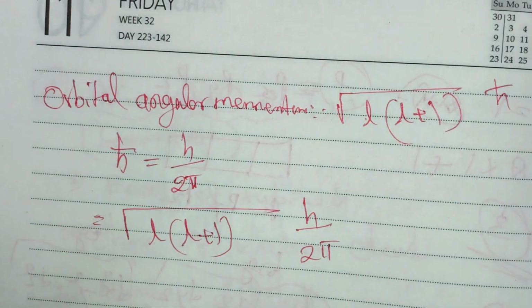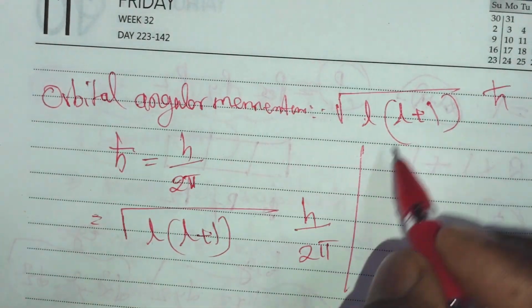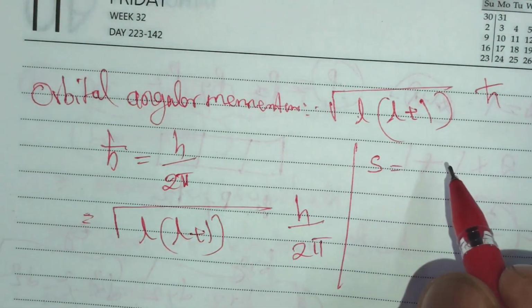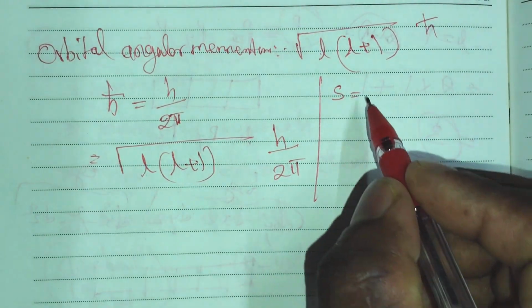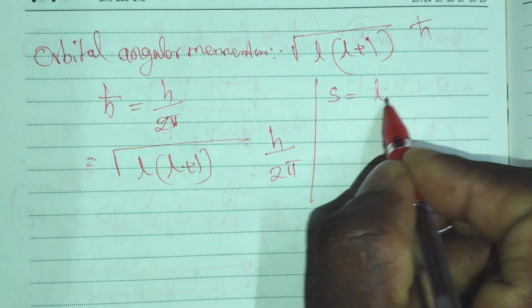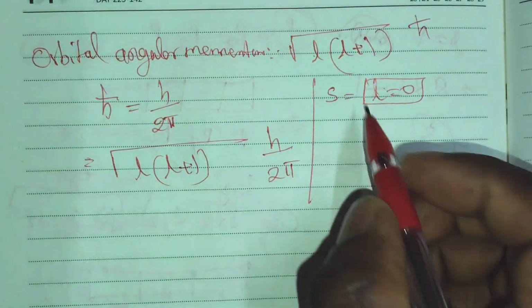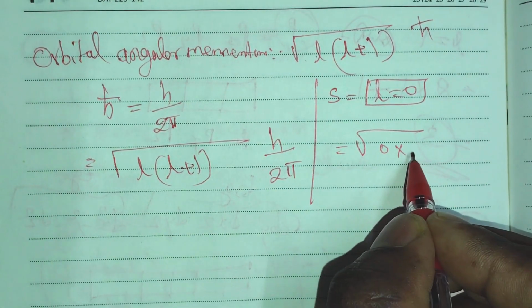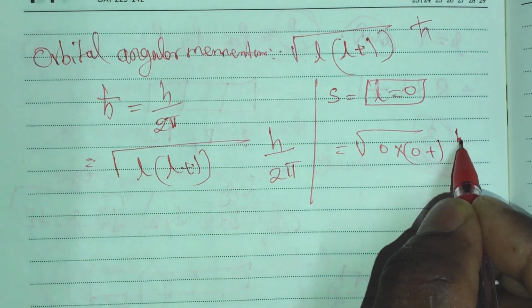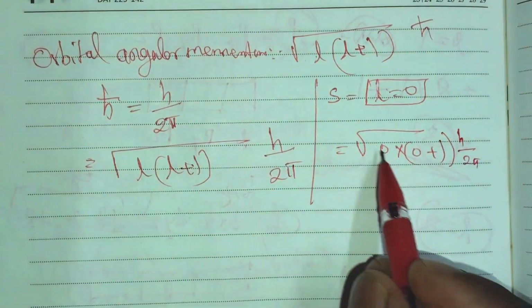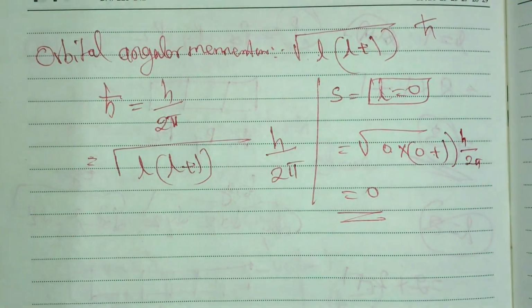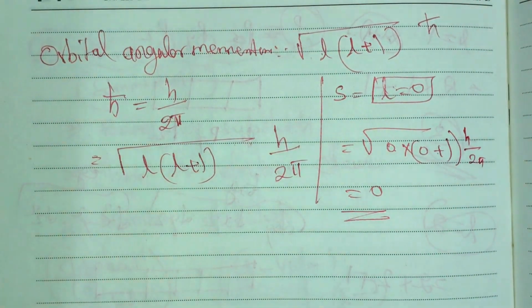Okay, so this formula is very important. For example, the s orbital: the L value is equal to 0. So using this formula, the orbital angular momentum is the root of 0 into 0 plus 1, times h by 2 pi. We know that 0 into anything is equal to 0. For the s orbital, the orbital angular momentum is equal to 0.